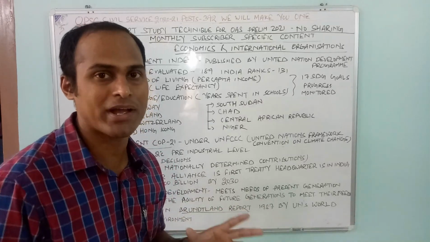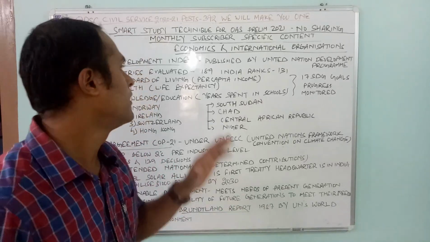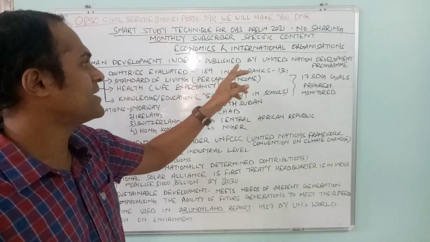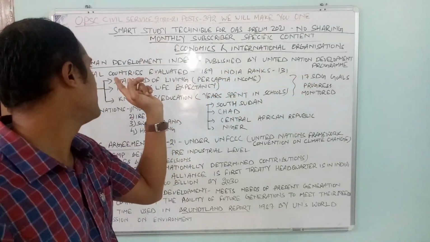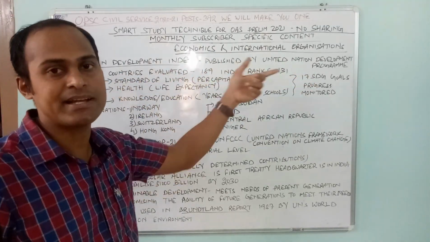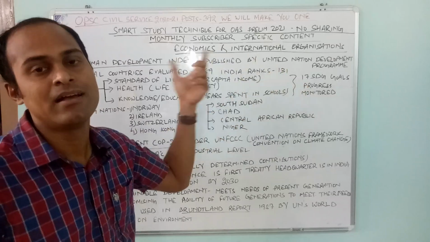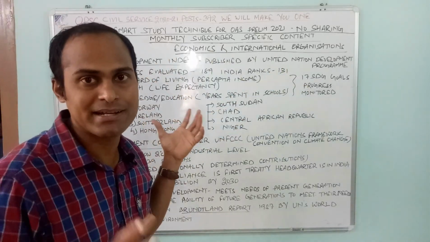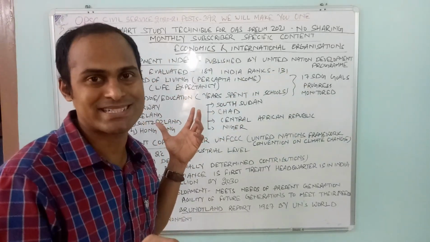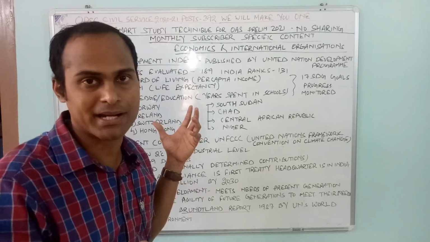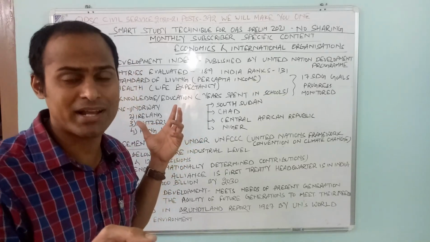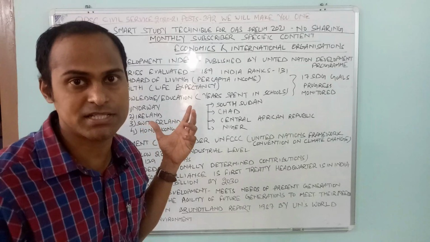So let's do a quick recap of what we studied today. The HDI is published by the United Nations Development Program, with 189 countries, and India's position is 131. Three things are there. One is standard of living, determined by per capita income. Second is health, decided by life expectancy.